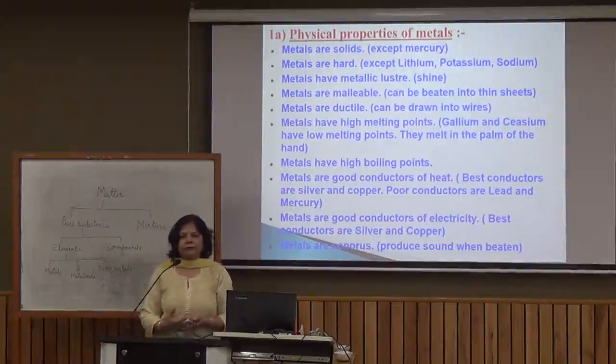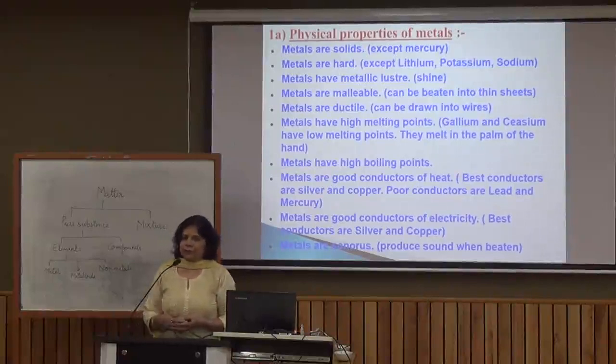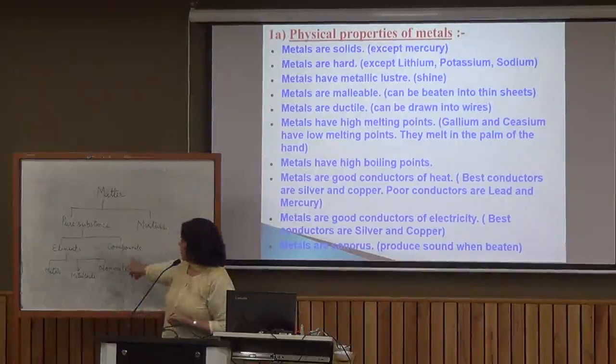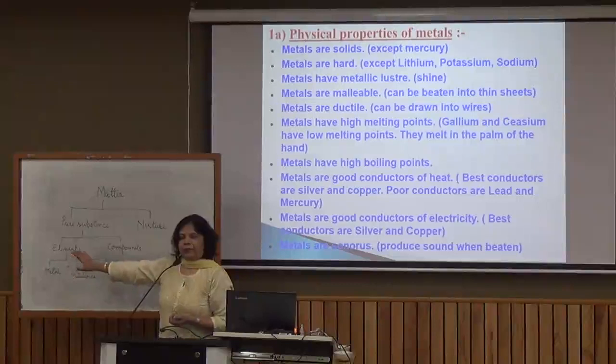Examples are copper, iron, nickel, cobalt, hydrogen, nitrogen, oxygen. All these substances are made up of only one type of atoms, and the molecules also are made up of only one type of atoms. So we don't obtain any simpler substance if we try to separate them. Element is a pure substance which is made up of only one type of atom, which cannot be further divided.